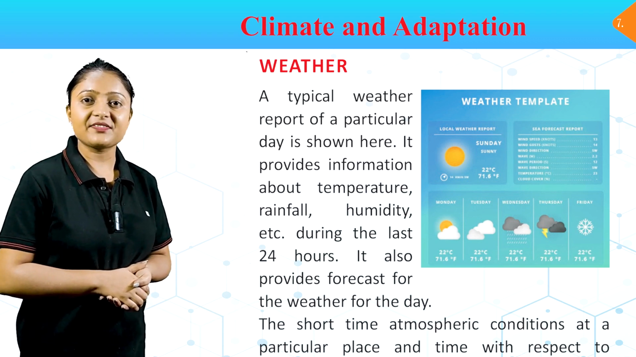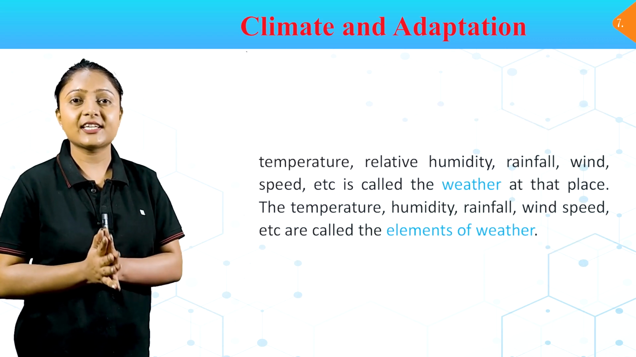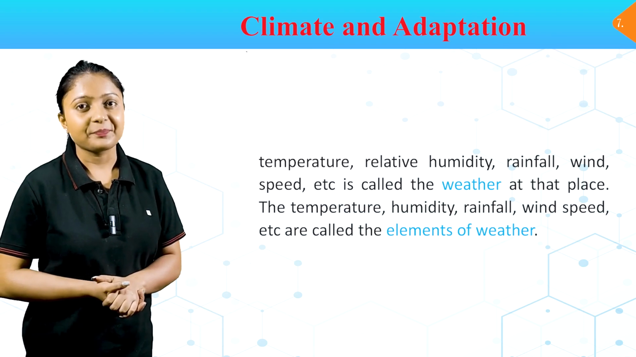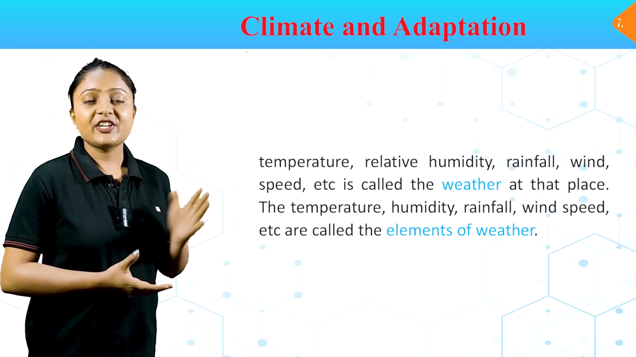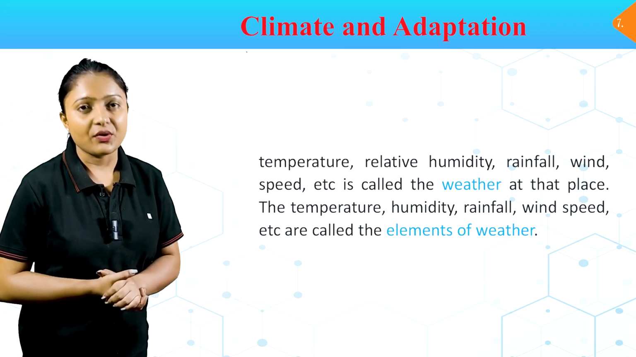The short time atmospheric conditions at a particular place and a time with respect to temperature, relative humidity, rainfall, wind speed, etc. is called the weather. At that place, the temperature, humidity, rainfall, wind speed, etc. are called the elements of weather.